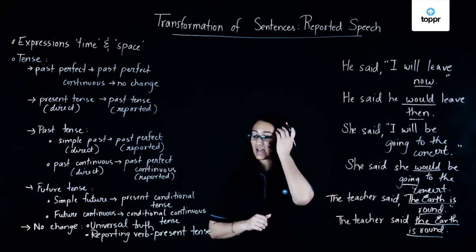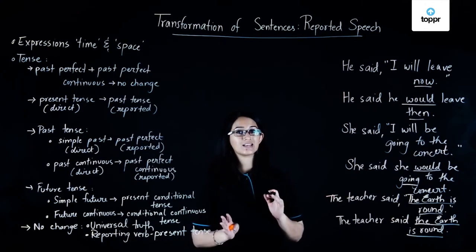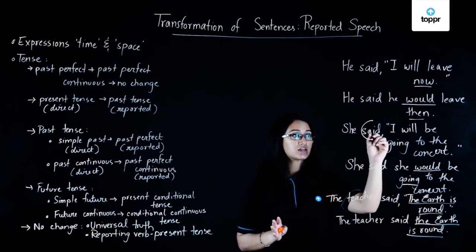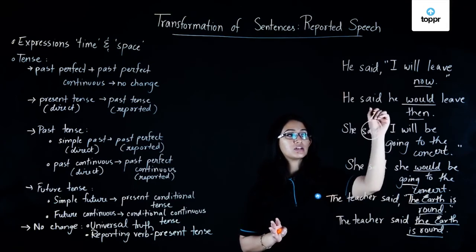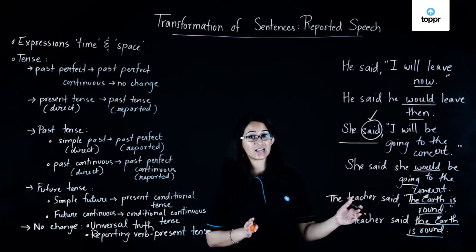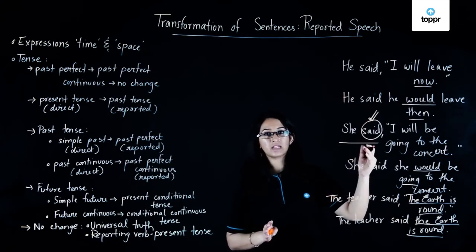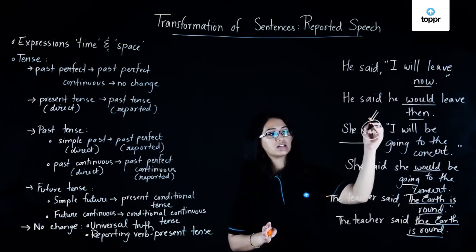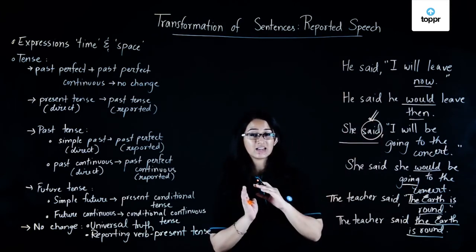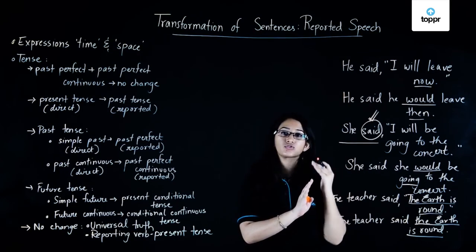Another exception that we have is when the reporting verb is in the present tense. What is the reporting verb? We already took a look at this before. When we say the reported part of a sentence, she said, he said, they said, etc., the said is a verb. It's the action being performed. So this word is the reporting verb. If this reporting verb is in the present tense, then we do not change the tense when we're converting from direct speech to reported speech.